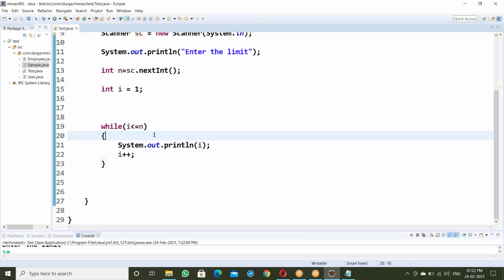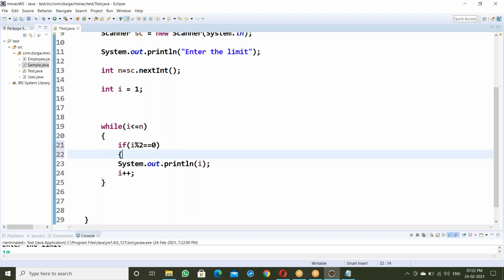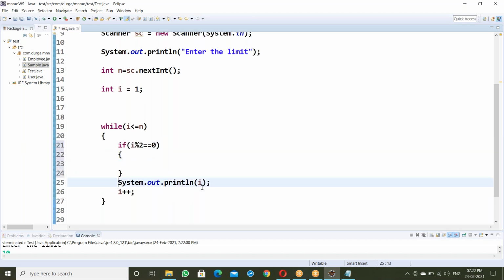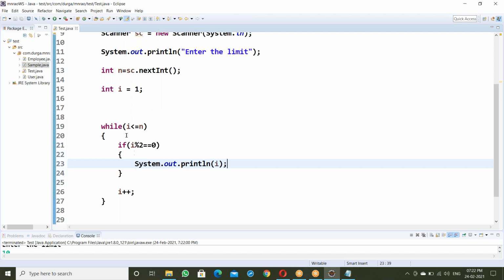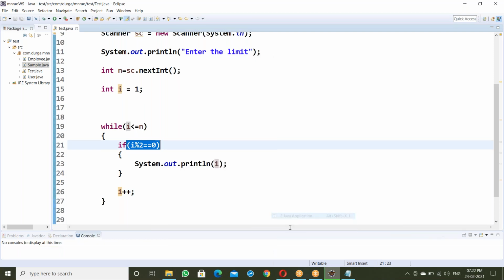Before displaying, check it. If i mod 2 equals equals 0, it means it's an even number. If it is an even number, display, otherwise not necessary. So i value 1 is less than or equal to n, true. 1 mod 2 equals 0 is false, it won't print. Then i plus plus, i value is 2. 2 mod 2 equals 0 is true, and it prints 2. Next 4, 6, 8 like this.